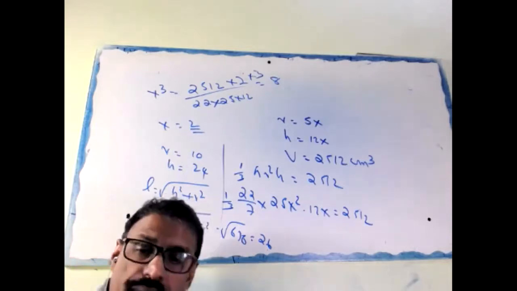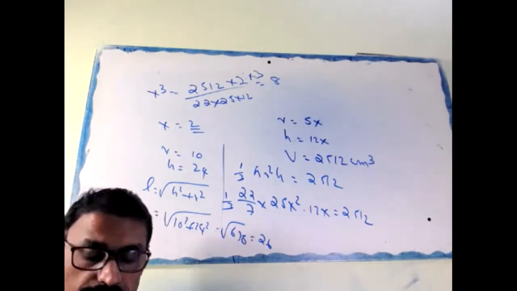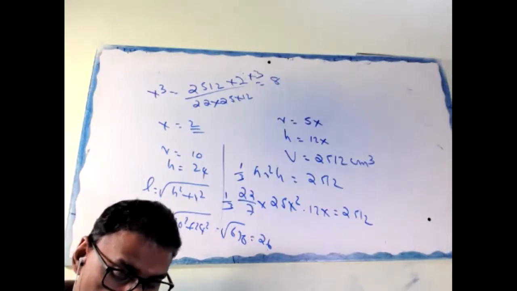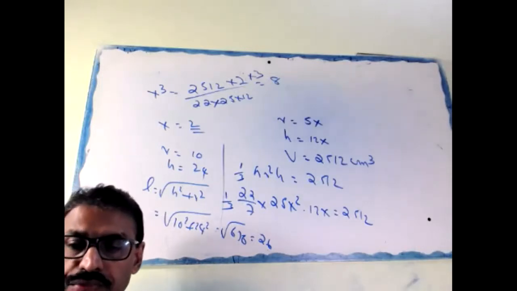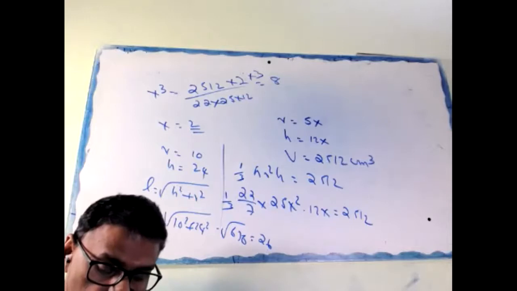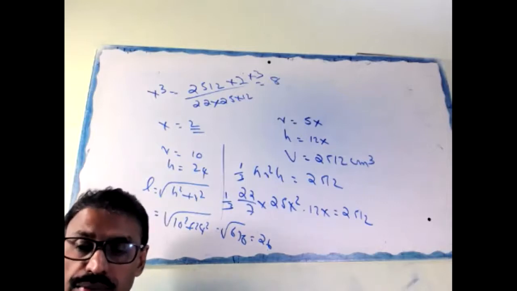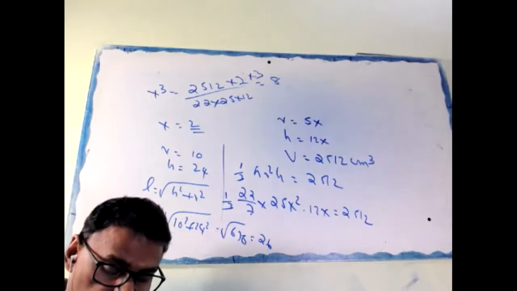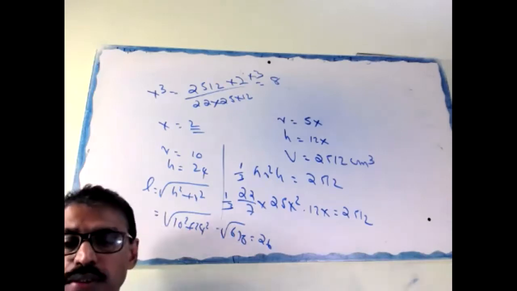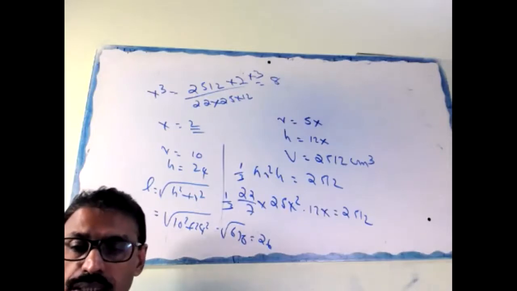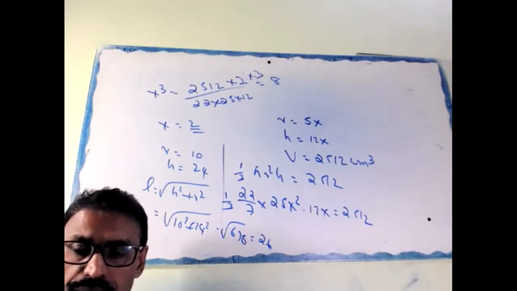It has base diameter 28 centimeter and height 17 centimeter. It is to be covered with decorative cloth.